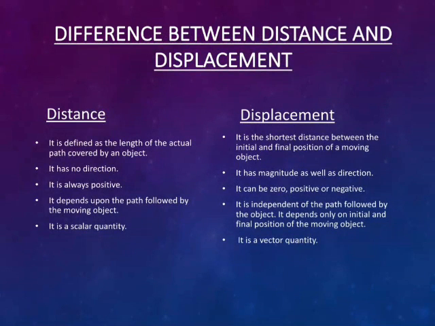Distance depends upon the path followed by the moving object, and displacement is independent of the path followed by the object. It depends only on the initial and final position of the moving object. Distance is a scalar quantity, displacement is a vector quantity.